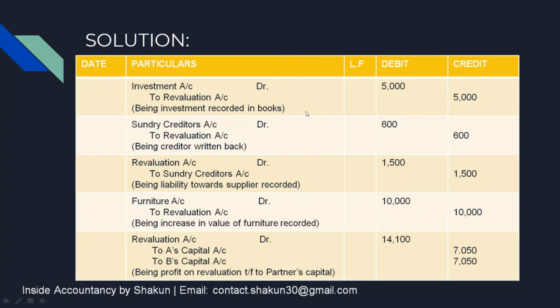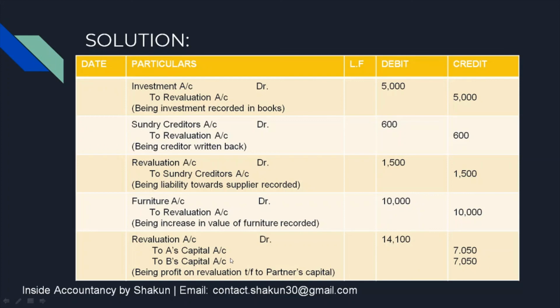If we directly want to calculate the profit, you can see that the revaluation account has a credit balance of 5,000 here, 600 here, and in the 4th entry, 10,000. So total amount on the credit side is 15,600 and total amount on the debit side is 1,500. So the difference obviously is on the credit side, hence it is profit, which is distributed between the partners in their profit sharing ratio, which was equal.